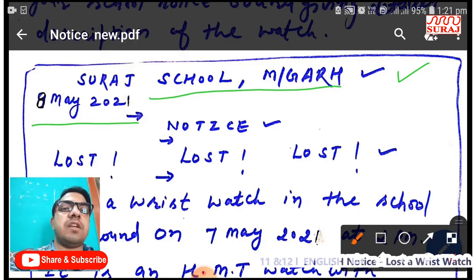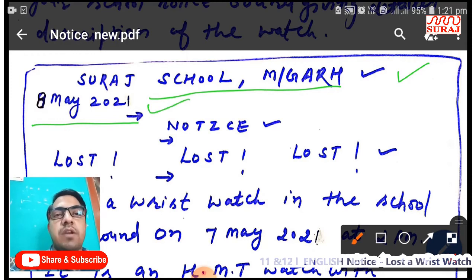If there is no date given in the caption, then we should write the date on which we are going to give our exam. After that we should leave one line between date and word notice. Always try to mention word notice in capital with black pen.